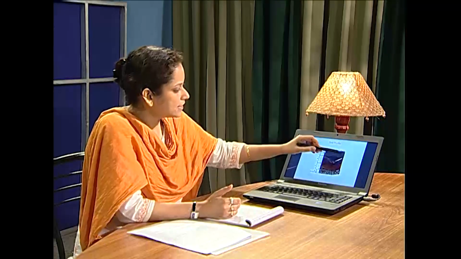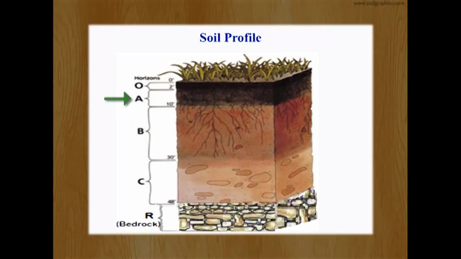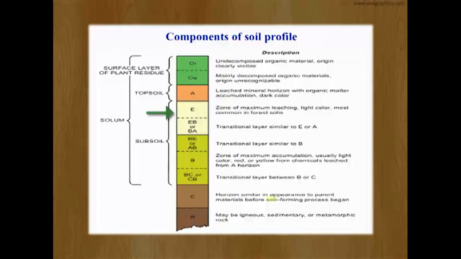It is here that it is rich in minerals like clay and iron. With time, these minerals are lost from this layer to other layers through the process of leaching. This loss is also known as eluviation. If we go further down, we have the E zone. The E zone, as shown in this diagram, is lighter in color because much of the clay, minerals and iron have been lost from this zone.